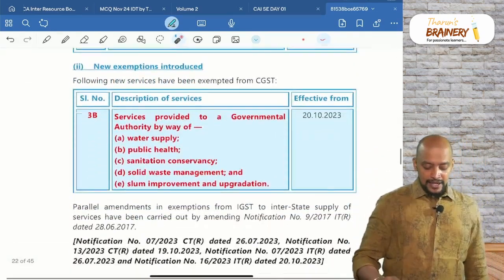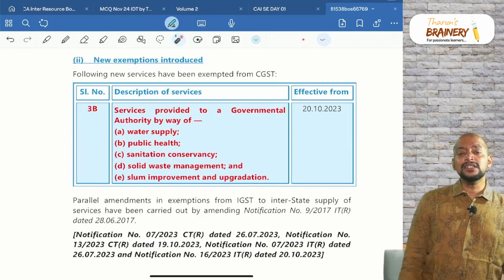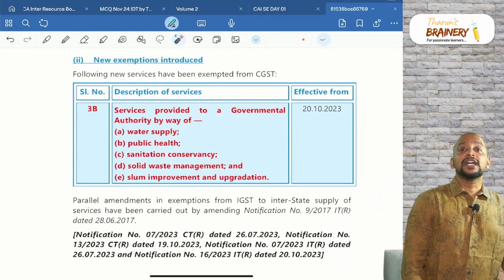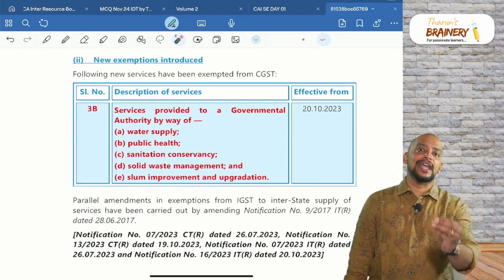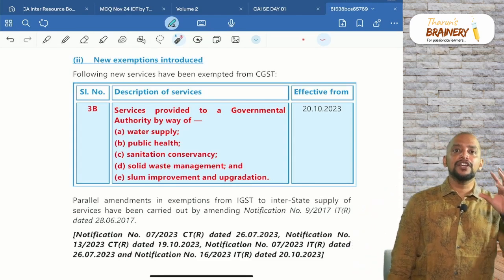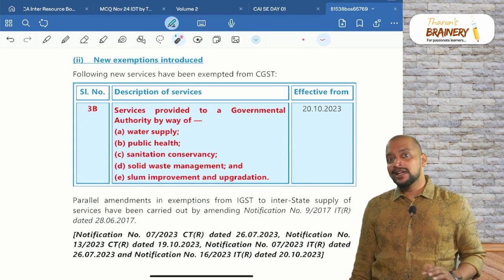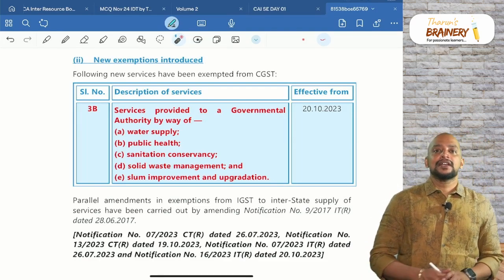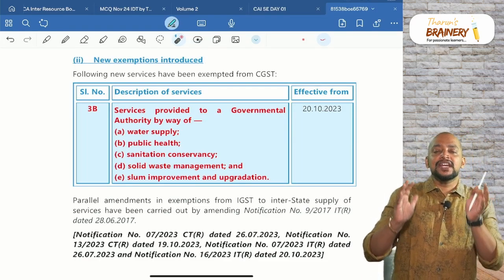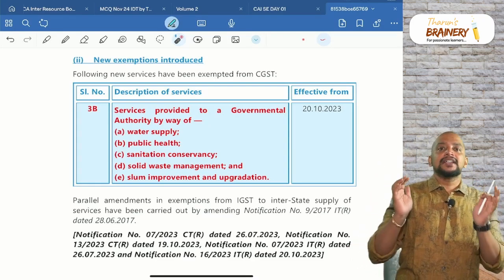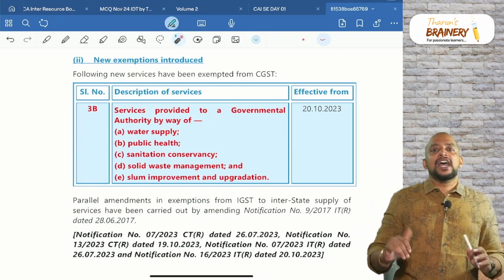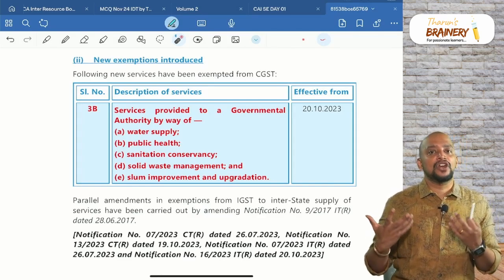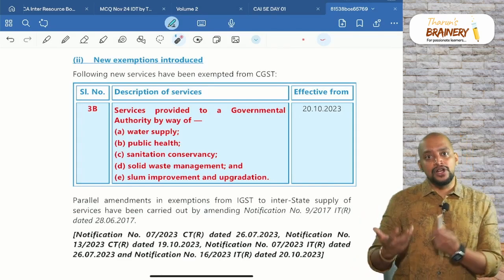Then next one, this is services provided by any person to a government authority is exempted. But what activities? Only a few activities. For this only, I asked you to remember one simple example. There is a person who is living in a slum area, and in that slum area he is not having proper water. Yes, because in a lot of slum areas water facility will not be there, so water is not available.